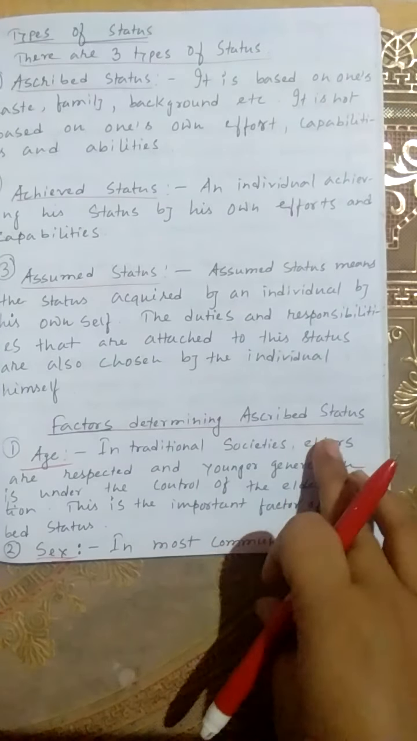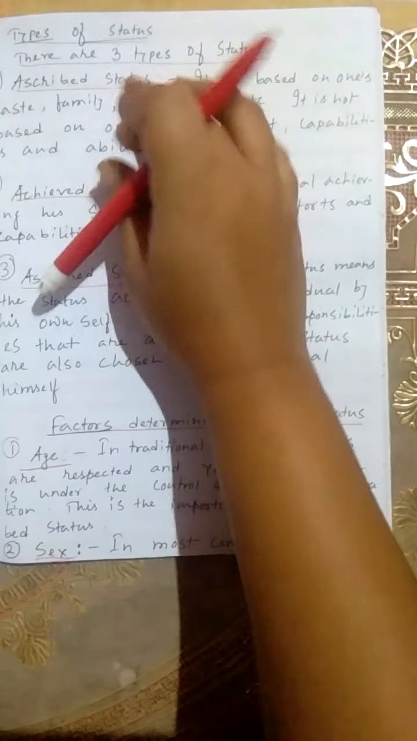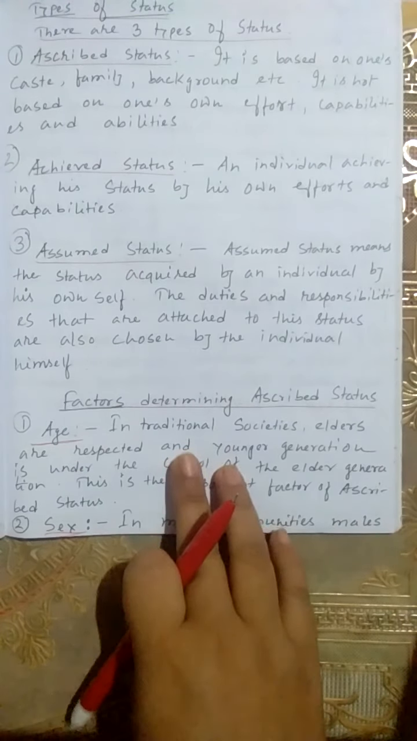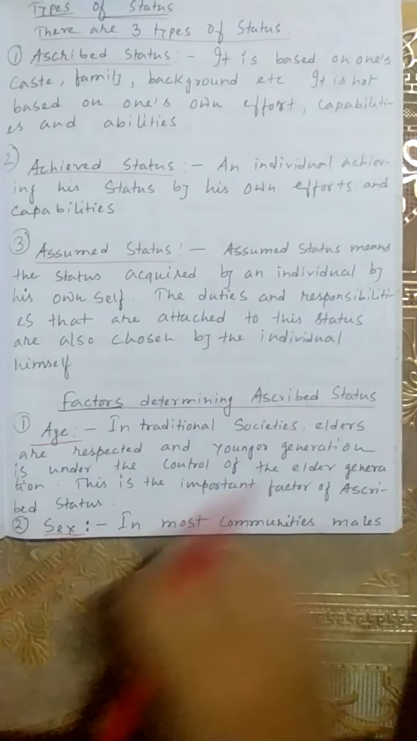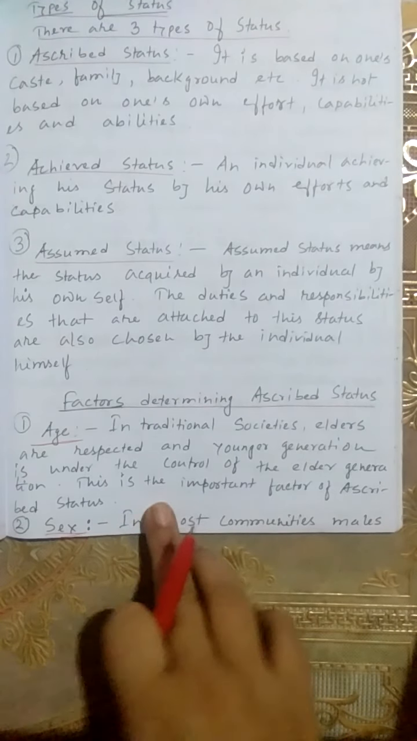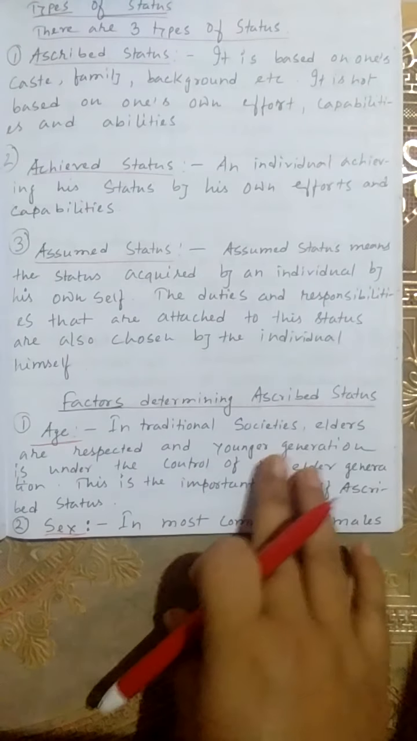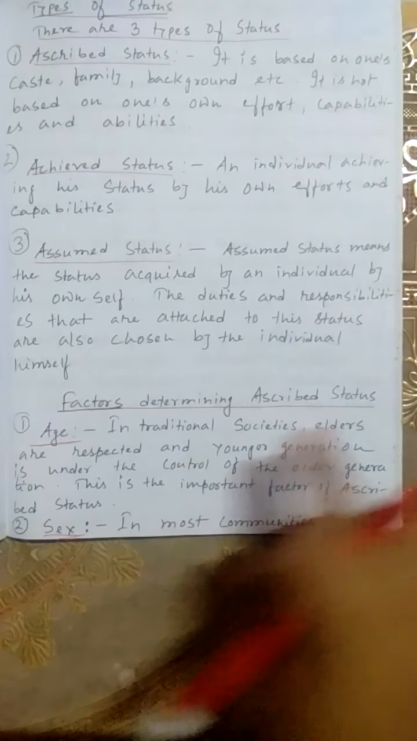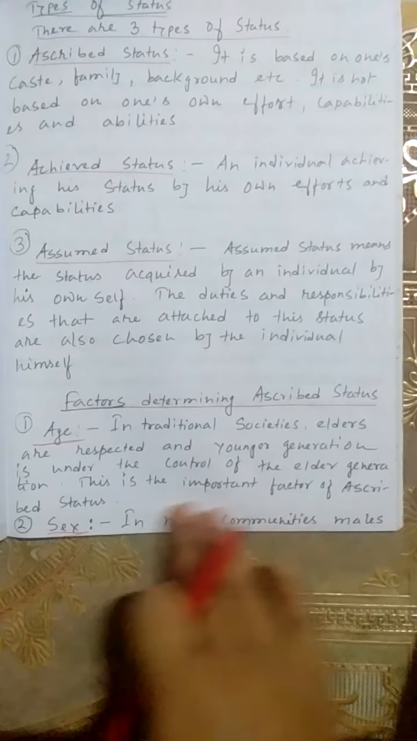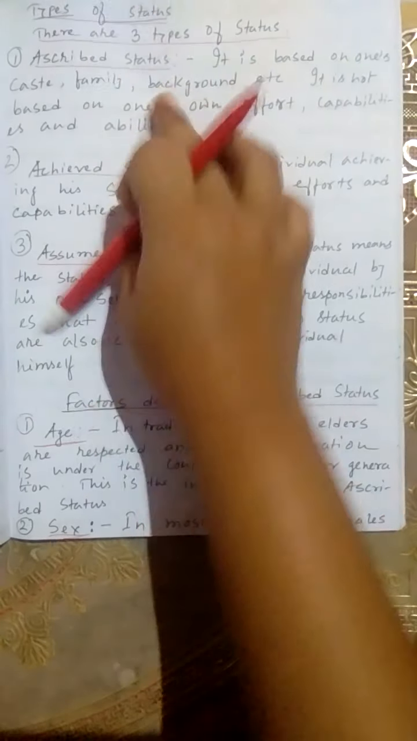Factors determining ascribed status. Some factors determine the ascribed status. Point 1 is that in traditional societies, elders are respected and the younger generation is always under the control of the elder generation. This is an important factor of ascribed status.